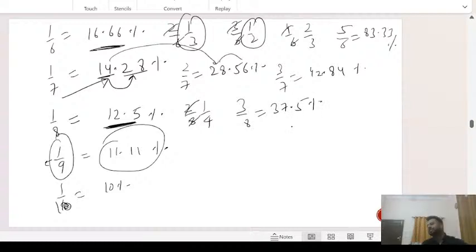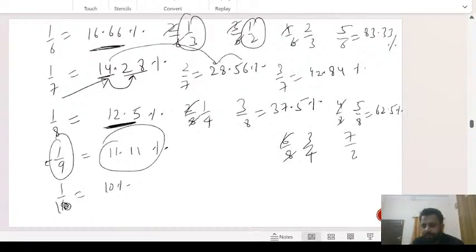This is where we started. This is what my first question was. Okay. 4 by 8 gets cancelled out. So 5 by 8 is 62.5%. Okay. 6 by 8 gets cancelled out to 3 by 4, which we already know it's 75%. So we have 7 by 8. 7 by 8 is 87.5%.